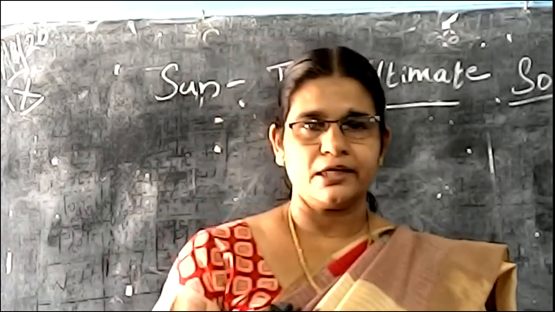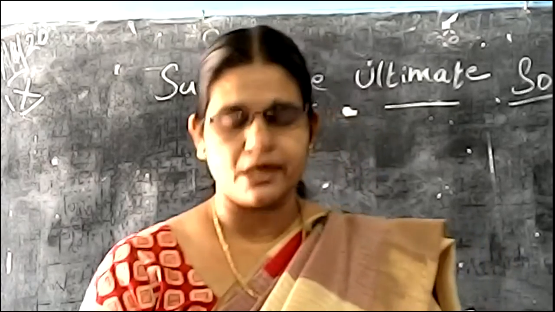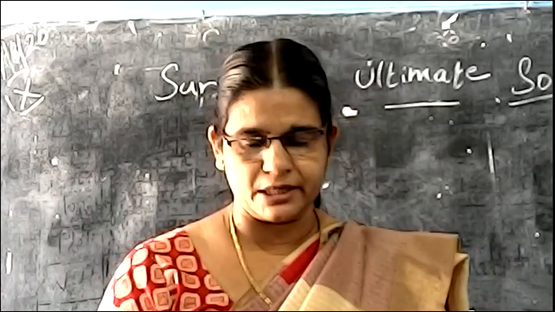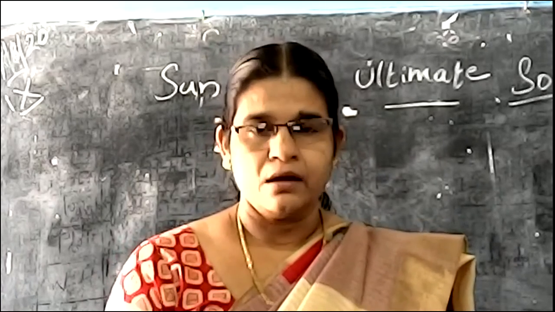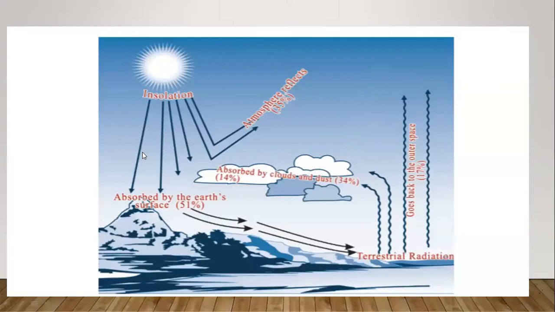Okay. Then in the textbook there is one diagram. All of you look at the diagram, the heat budget diagram. Imagine that 100% of the solar energy is reaching the surface of the atmosphere.